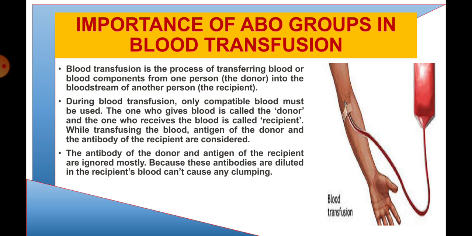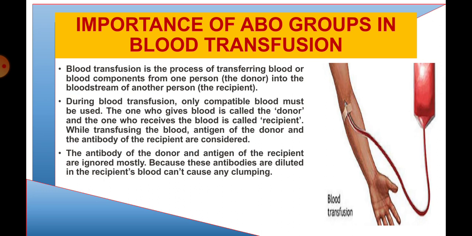For transfusing the blood, the antigen of the donor and the antibody of the recipient are considered, because the antigen and antibody will form a cluster, and if a cluster is formed, there will be problems inside the body, blood flow can be stopped, and this may cause death.